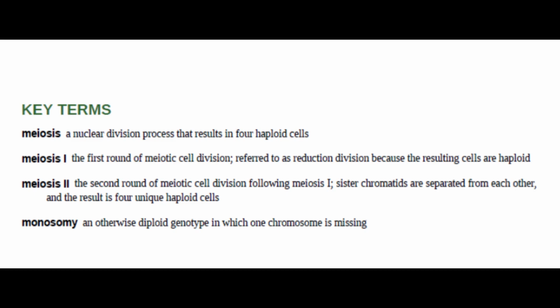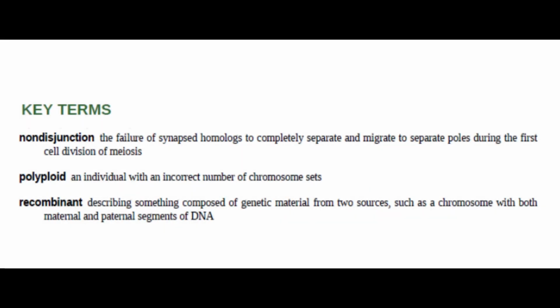Meiosis II, the second round of meiotic cell division following meiosis I. Sister chromatids are separated from each other, and the result is 4 unique haploid cells. Monosomy, an otherwise diploid genotype in which one chromosome is missing. Nondisjunction, the failure of synapsed homologs to completely separate and migrate to separate poles during the first cell division of meiosis.